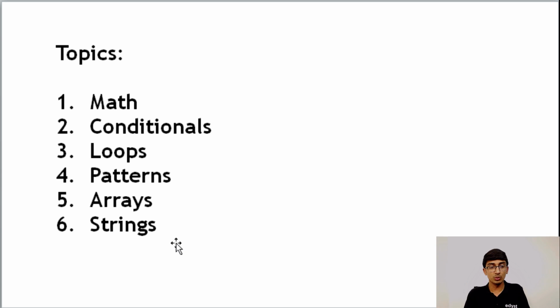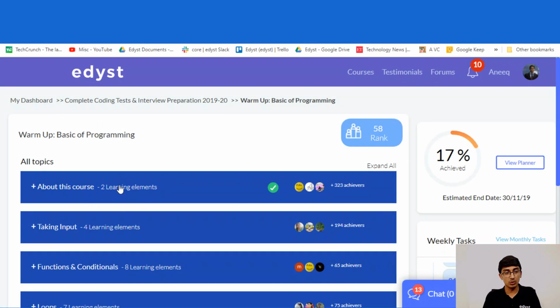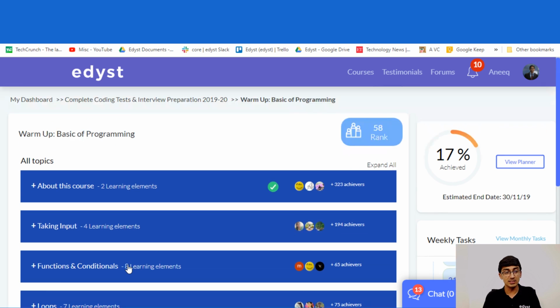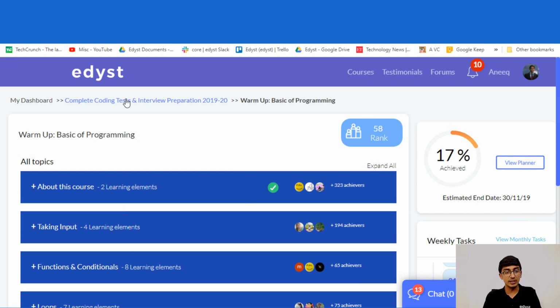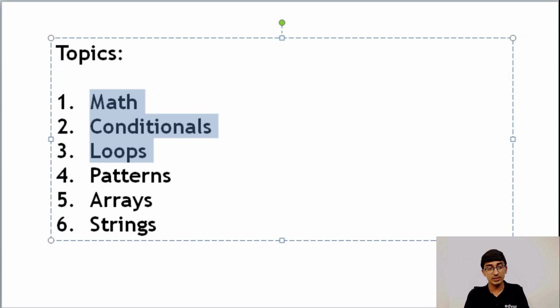For those of you who are not really confident, at least in maths, conditionals, and loops, we also have a free module available for you in the warm-up section. If you go to the warm-up section of the Edyst platform, having signed up for the complete coding pack, you have functions, conditionals, loops, and also a little bit of maths freely available. At least attempt these, so you'll get a feel for them, and then go ahead and view some of our previous webinars.